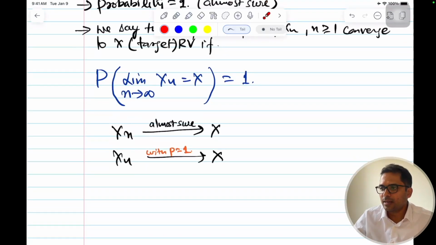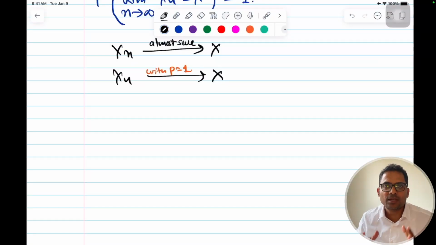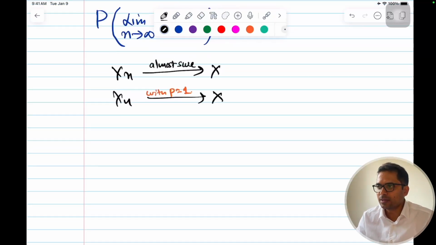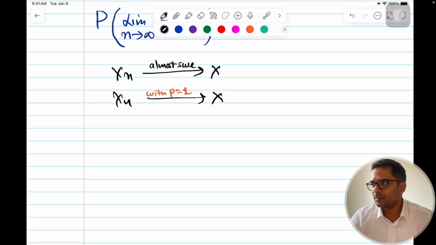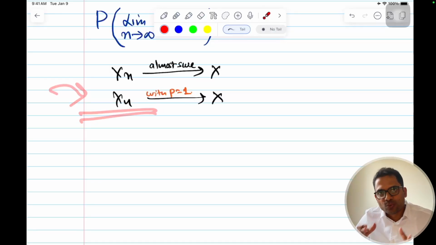I hope the theory is clear, and let me give you a small example, and then I'll go to the next application of this, that is the strong law of large numbers. This is very strong, the hardest to satisfy amongst all convergences. There are other types of convergence also, for example convergence in distribution, convergence in rth mean, etc. But we'll discuss convergence in probability and almost sure convergence. Out of all the convergences, where a sequence of random variables converges to some known random variable which is the target, this convergence is the hardest to prove.